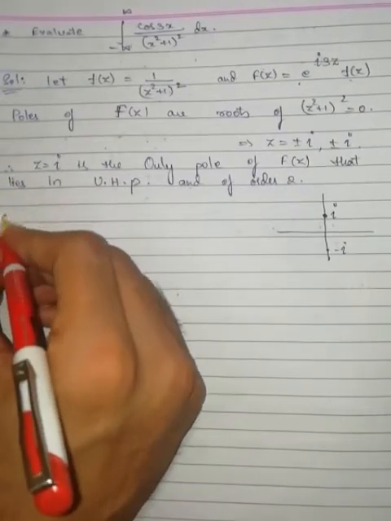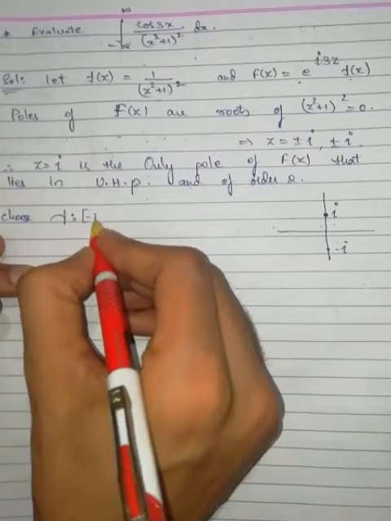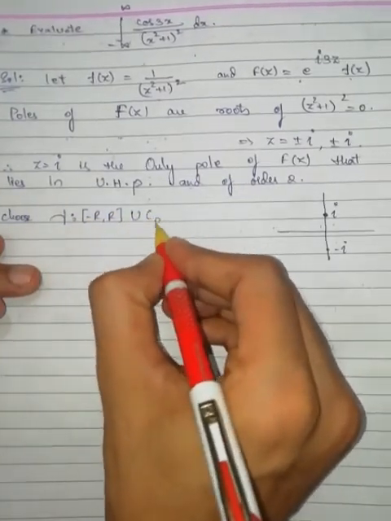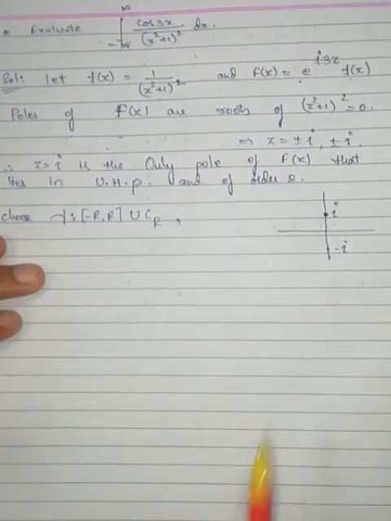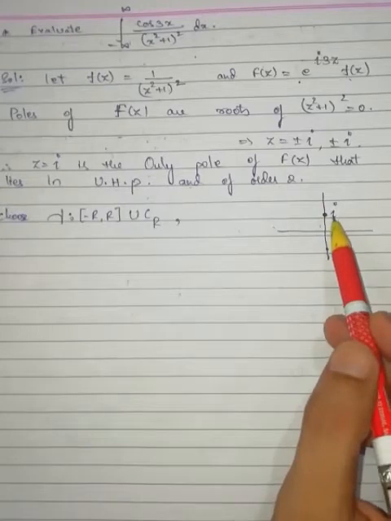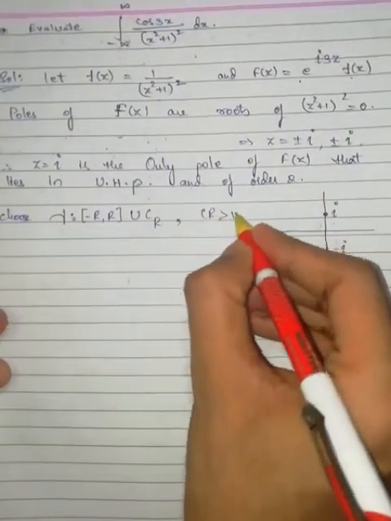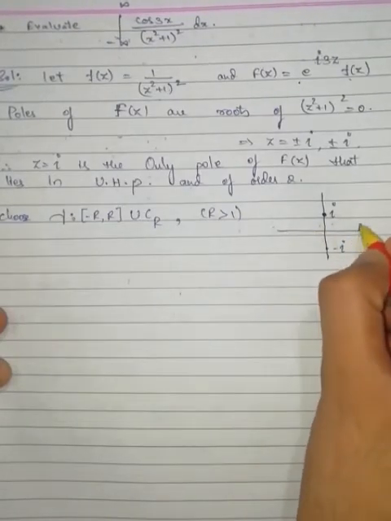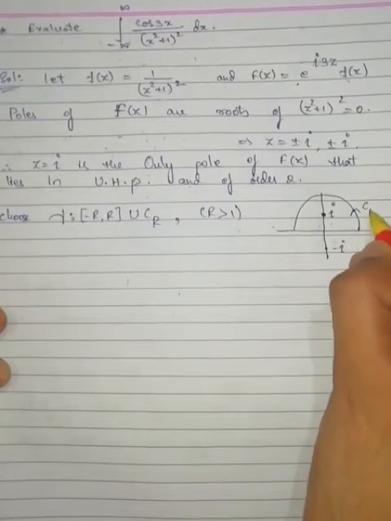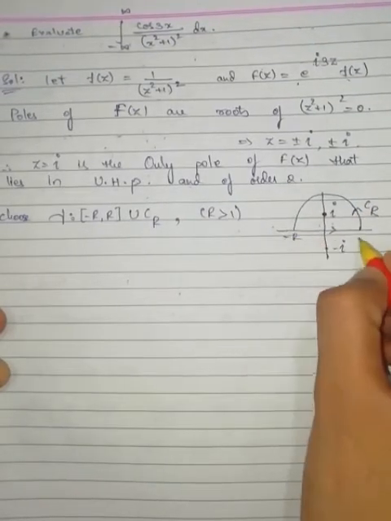Now, choose gamma such that it is the closed interval minus R to R union CR. The radius we have to select is such that whatever poles are there in the upper half plane should be contained in that region. So R is greater than 1. This is CR, and this is minus R to R.